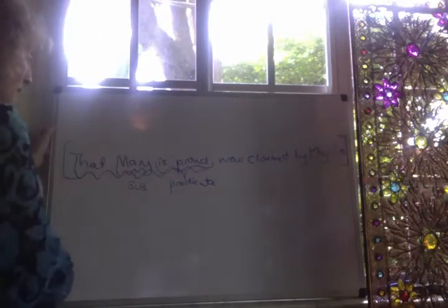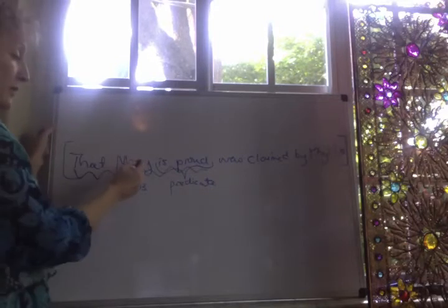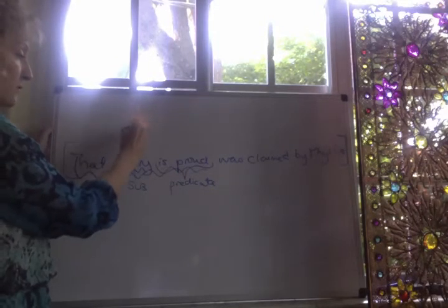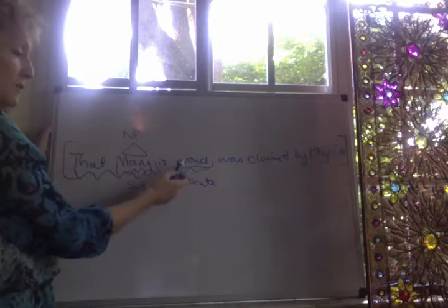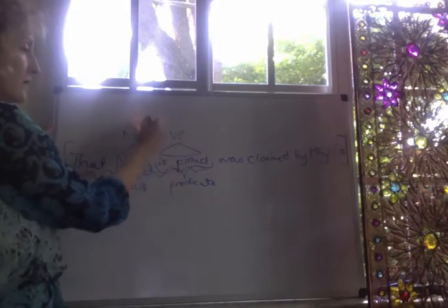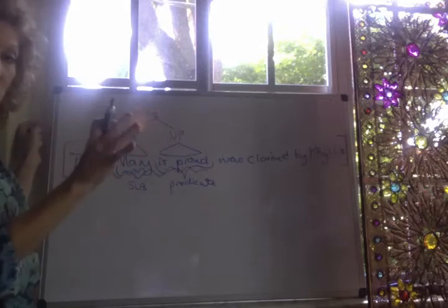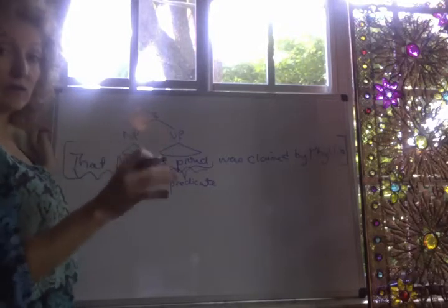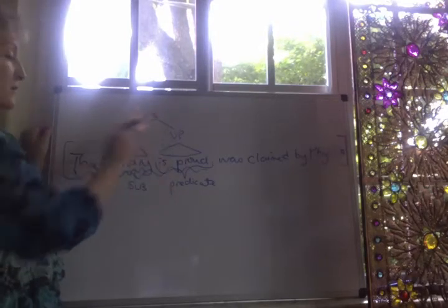So you have that Mary is proud. Mary is your subject. It's going to be the noun phrase. And then is proud is your predicate. It's going to be a verb phrase. And these two are going to form the sentence as always. That will always be the case whenever you have a sentence: noun phrase plus verb phrase.